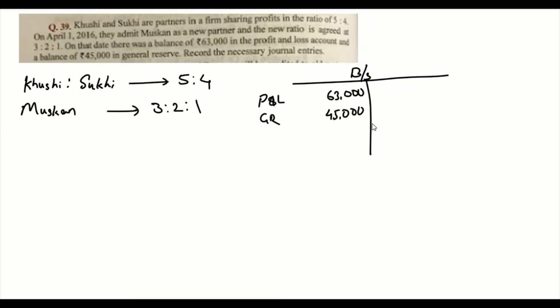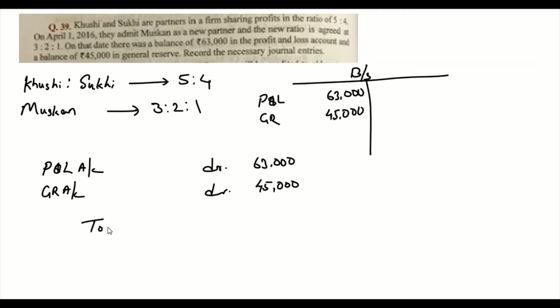So since these are on liability side, the journal entry to adjust this is going to be P&L account debit 63,000, general reserve account debit 45,000 to the old partners in their old profit sharing ratio.